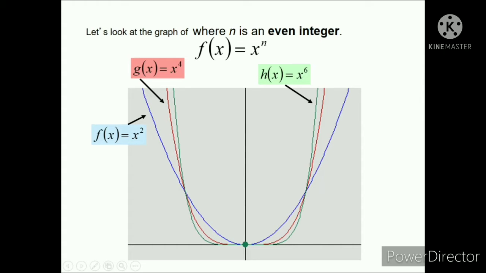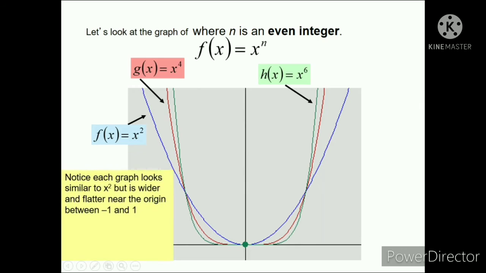Okay, so as you can see here, notice the graph looks similar to x squared but wider and flatter near the origin between -1 and 1. So, parang kapareho lang daw ni x squared. Pero, as it goes higher, kapag tumataas, nagiging wider dito. Mas maluwang na dito. Mas lumalaki yung kanyang puwet. Ayan.